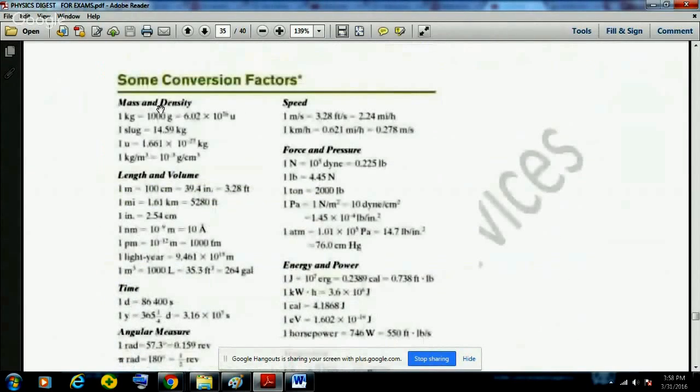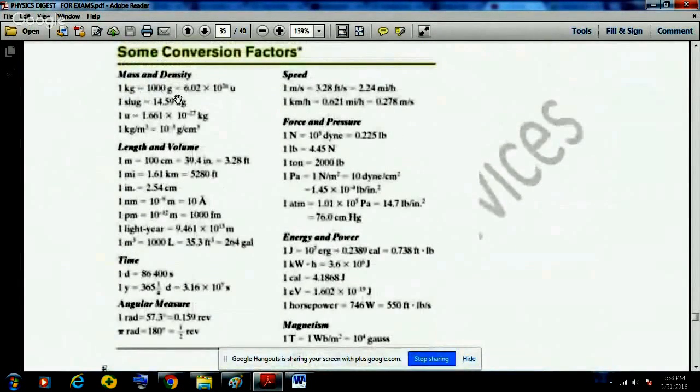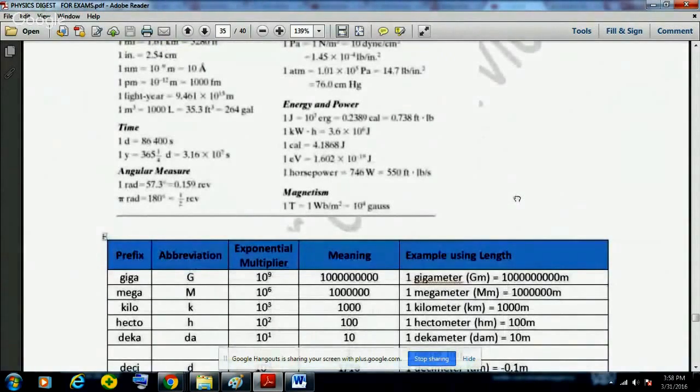These are some of the conversion factors. You can see that 1 kg is equal to 1000 grams or 6.02 into 10 to the power 26 atomic mass units. Then one slug is equal to this. You can pause the video and have a look at this. These are very important. Sometimes these could also be asked.